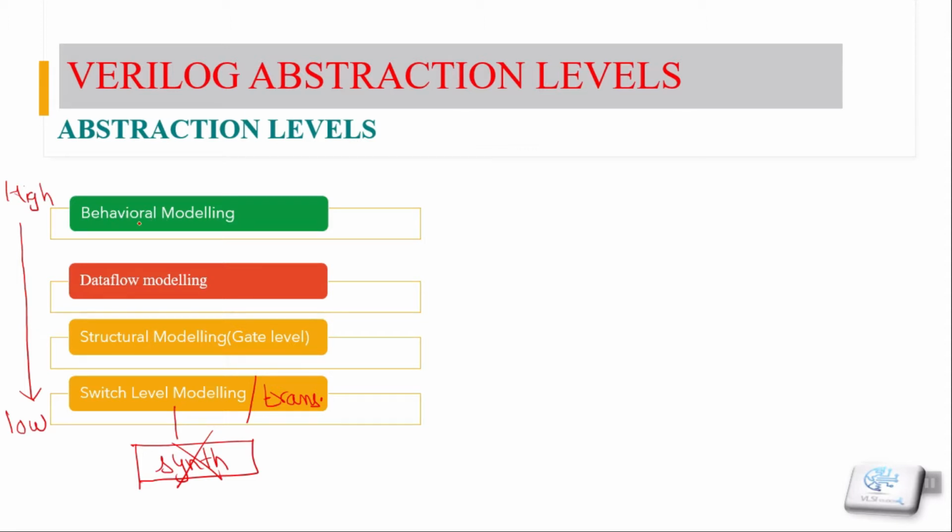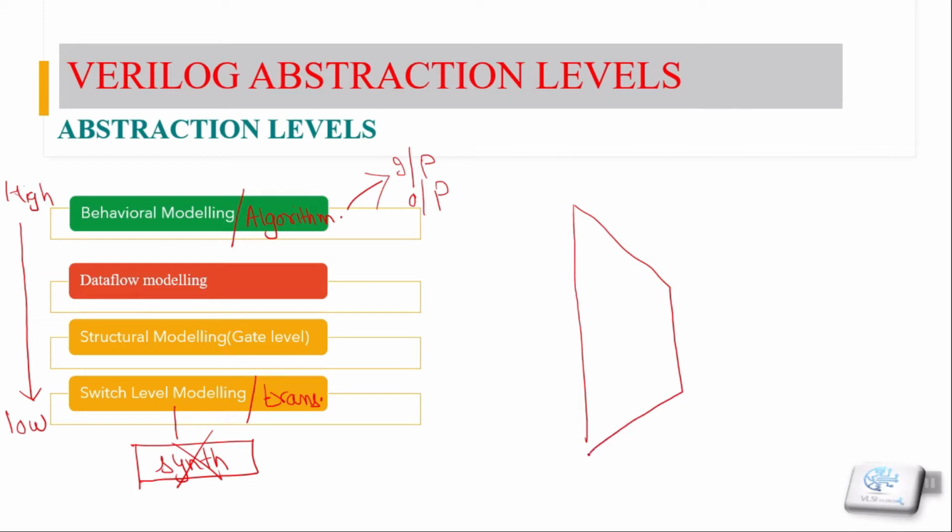Now let's first talk about the first, high level of modeling, the behavior level of modeling, or we call it the algorithmic modeling. It's more like we are defining the logic in terms of an algorithm. Here we don't know about the internals of the circuit, we only know about its input and how the output will change when we change the input. To understand that in a better way, let's take an example of the 2:1 multiplexer.